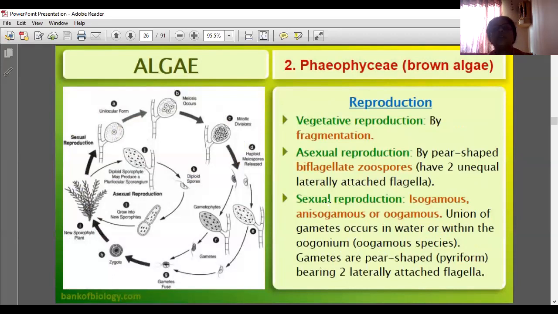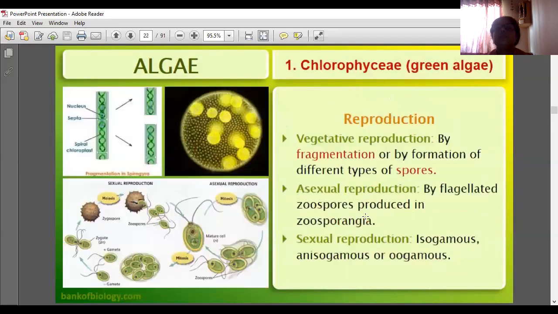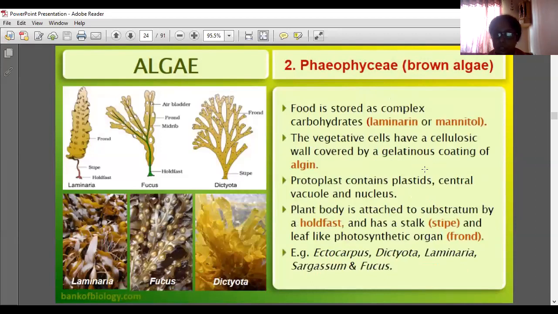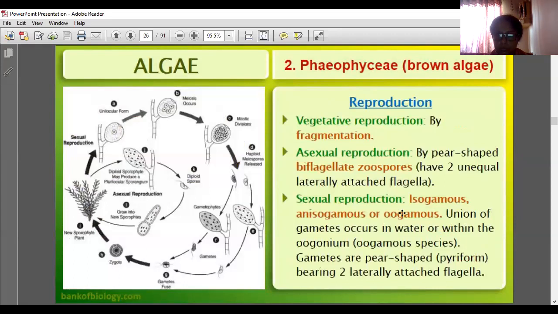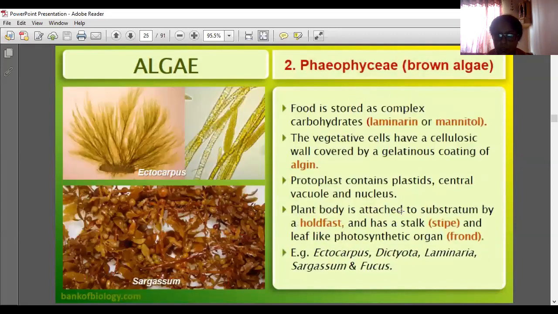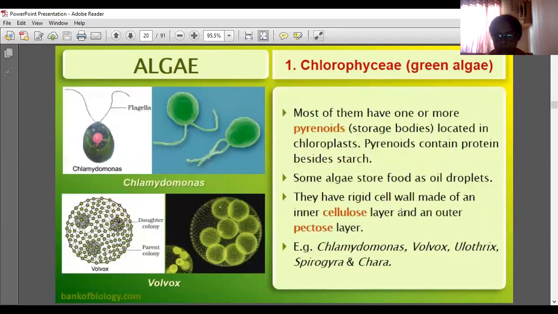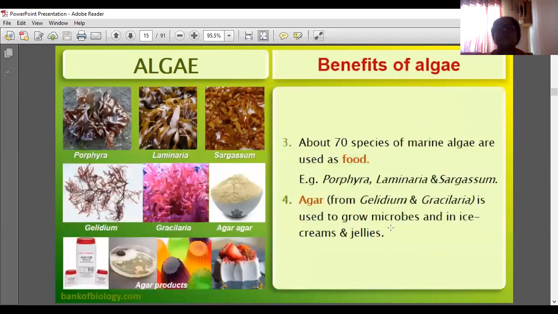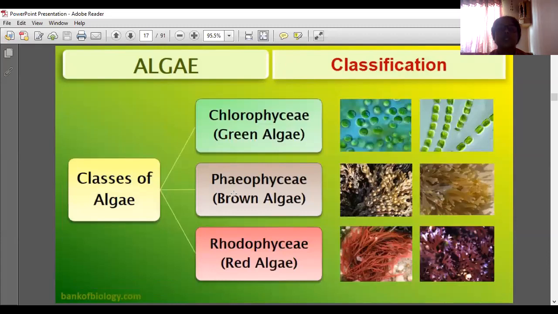I think all of you understood it better. Three slides of brown algae, Phaeophyceae.